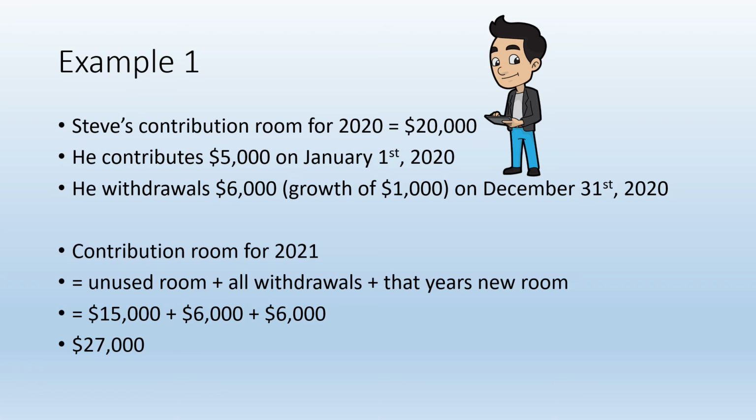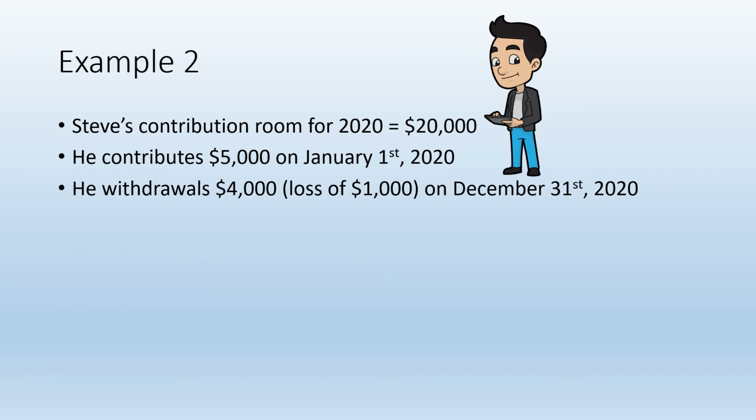The calculation is as follows. Any unused room plus all withdrawals plus that year's new room contribution. In this case, we know that Steve still has $15,000 of unused room plus the $6,000 he withdrew in 2020 plus the new $6,000 that everyone 18 or older would have received in 2021. Therefore, Steve will have a contribution room of $27,000 for 2021.